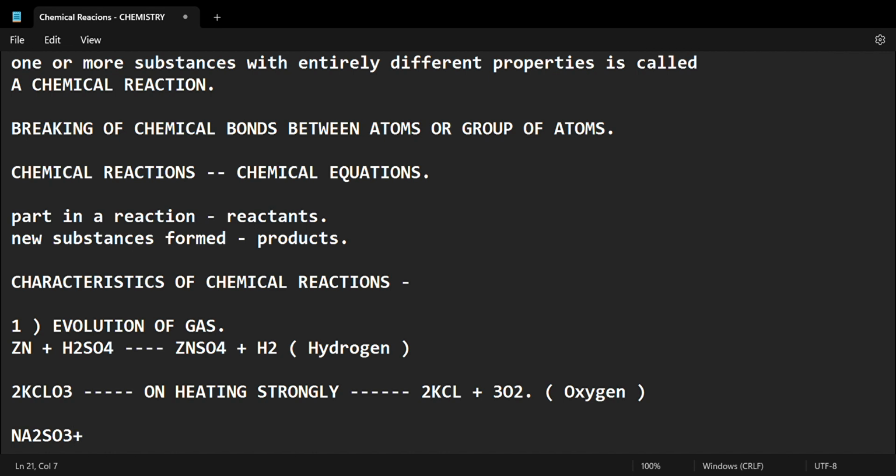Na2SO3 plus 2HCl becomes 2NaCl plus H2O and also SO2. Now tell me, what is the evolution of the gas in this reaction?